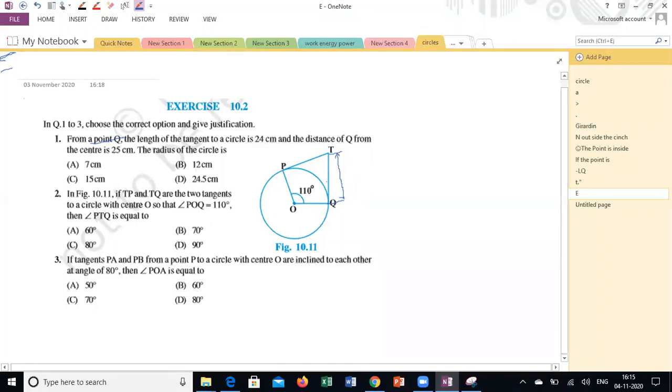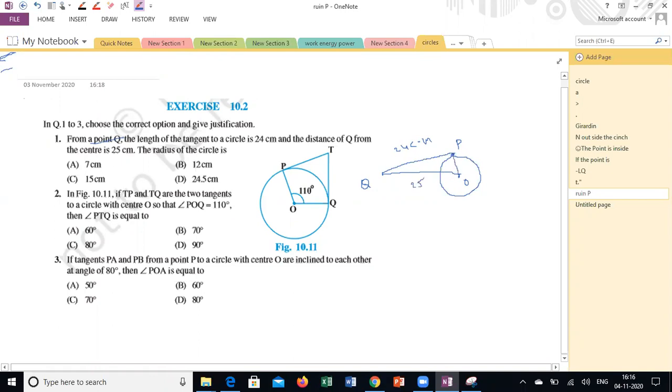There is a circle. There is a point Q. We draw a tangent here. The length of the tangent is 24 centimeter, and we join to the center O. The distance of Q from the center is 25.